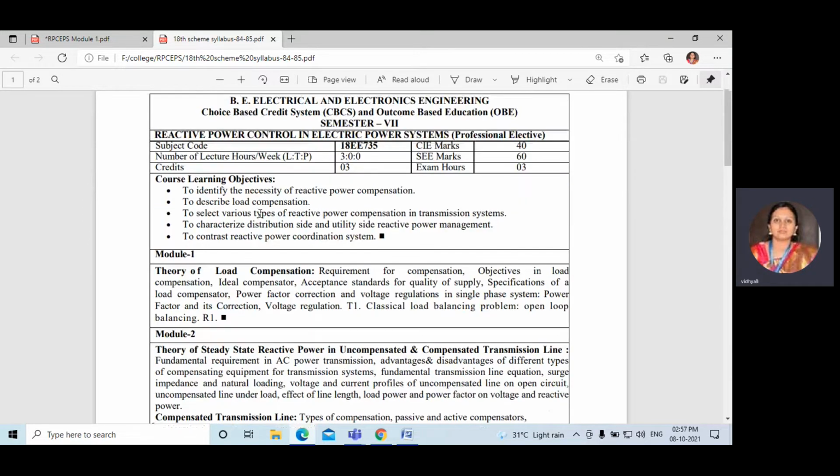Before going to the subject, first we should know what are the topics in the first module. Requirement for compensation, objectives, ideal compensator, acceptance standards for quality of supply, specification of a load compensator, power factor correction, voltage regulation, and load balancing problem.